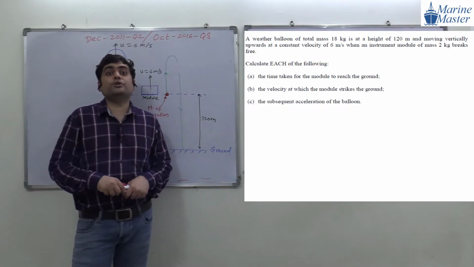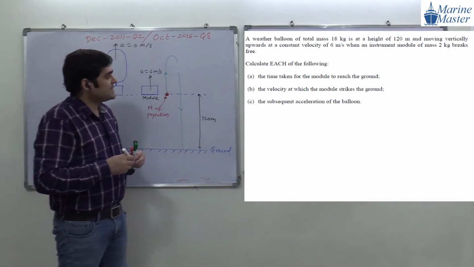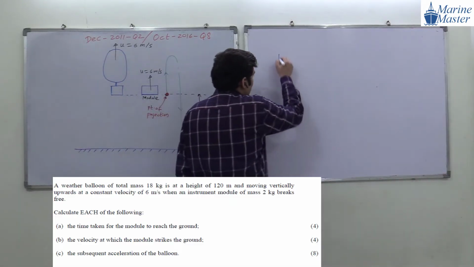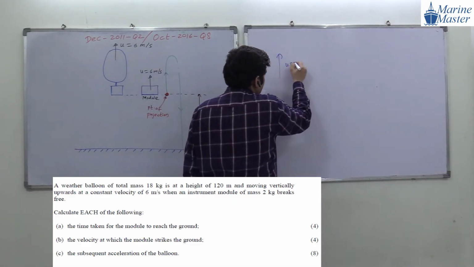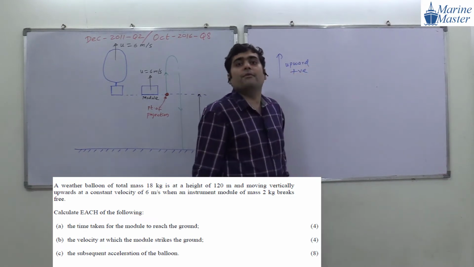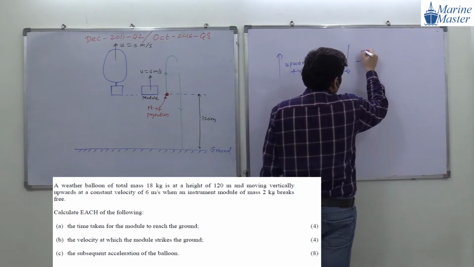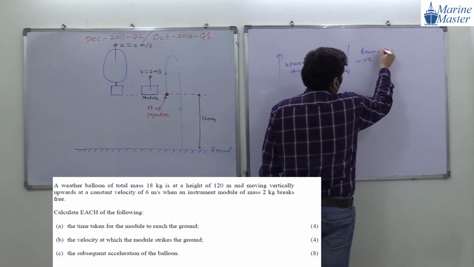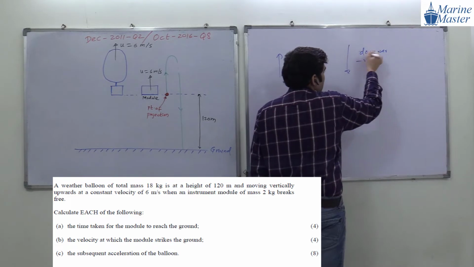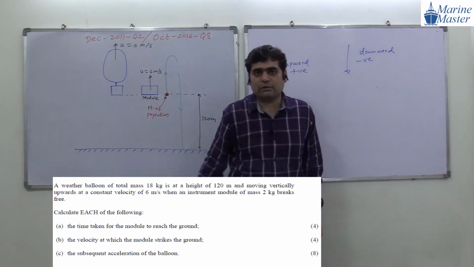Positive. Why positive? Because it is in upward direction. Guys, if you remember our discussion, I explained to you: if velocity is upward, then we have to take it as positive. If velocity is downward, then we have to take it as negative. That's what we studied in the theory of this chapter.